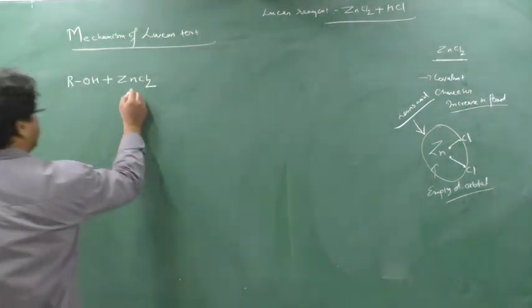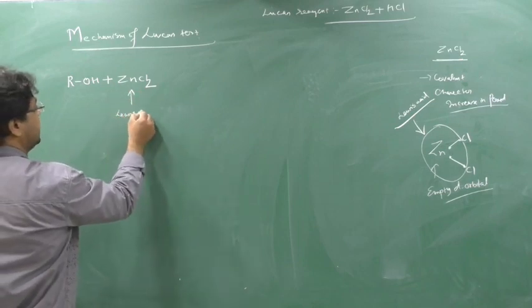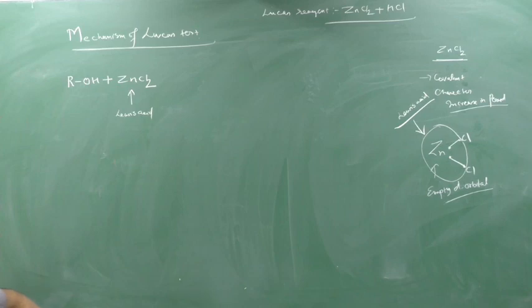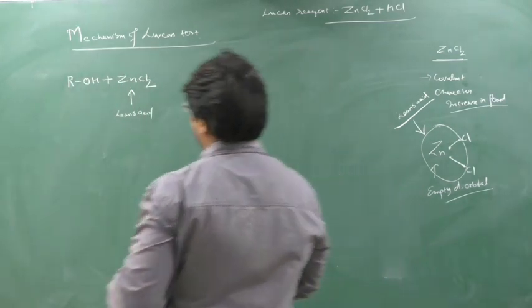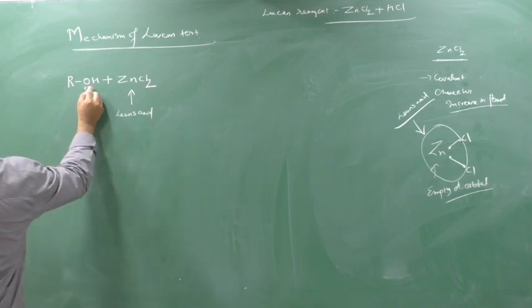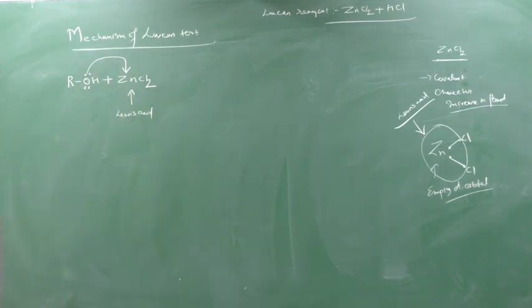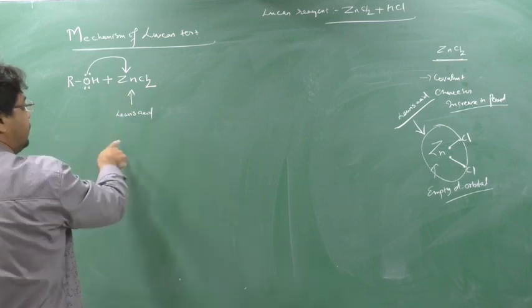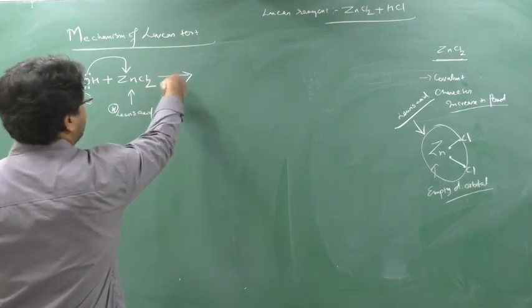Understand? It's very important. So this ZnCl2, which is a catalyst, will act as a Lewis acid, means it has a capacity to take the electron due to empty d orbital. Now see, there are 2 lone pairs here on this oxygen. So this lone pair will be donated to this Zn because it has a capacity to take the electron. This is a very important key point. If you forget this, we will forget the mechanism of Lucas test.